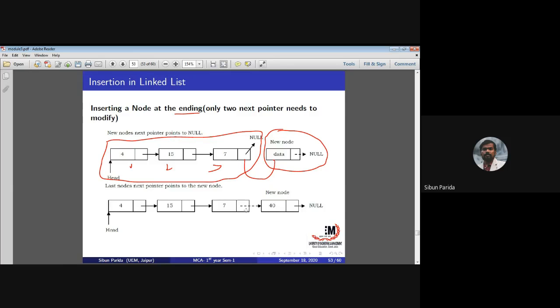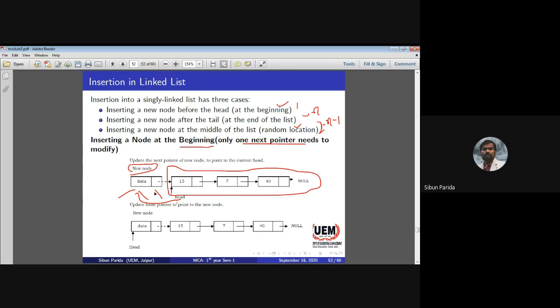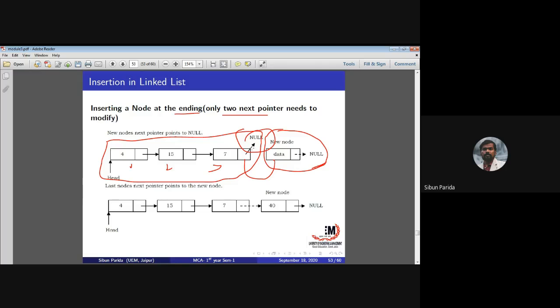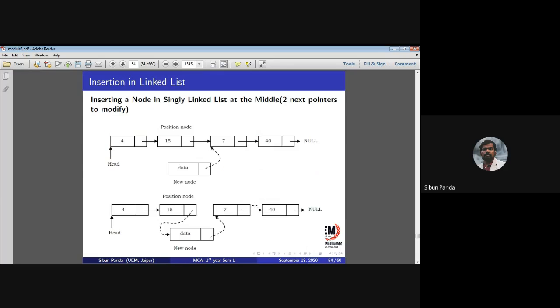So the last node's next is pointing to the new node, and the new node's next is already null. So I have to update the new node, that is, the new node's next is null, so that it is maintained. So here 2 pointers are required: we have to check these things and maintain these things null. So this is one pointer, this is another pointer. Insertion at the beginning is only one pointer, but here you have to take care of 2 pointers: the last node's next pointer to the new node.